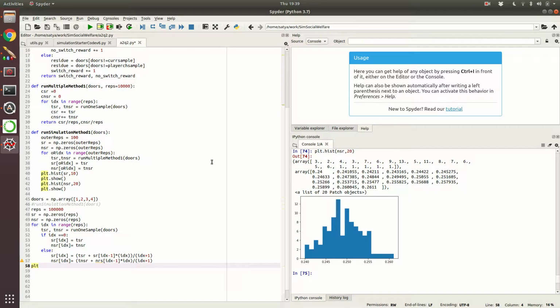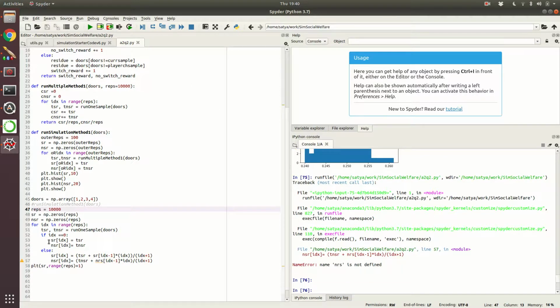What are we plotting? We are plotting the switching reward with range of reps, which starts from 1. So we have to run this, it will take some time. Let me reduce the number of zeros so that it is a little faster, and we run this.